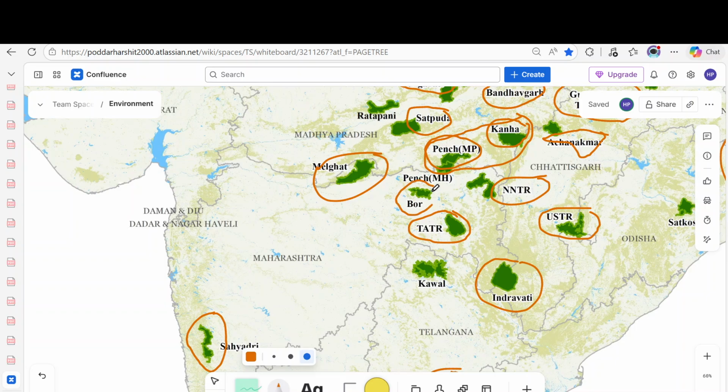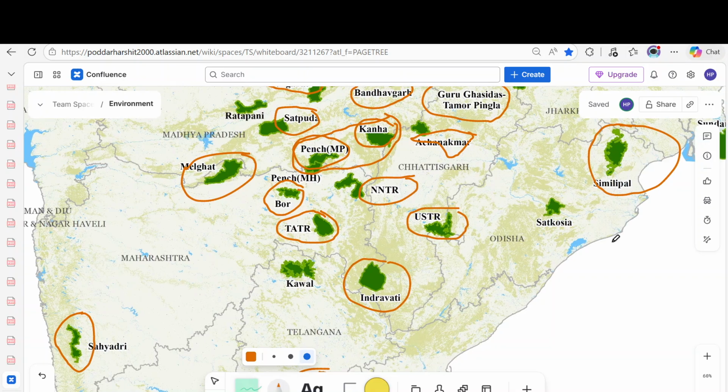So you know the Orang Tiger Reserve and the Boar Tiger Reserve. They are the smallest tiger reserves in the country. Okay. Now come to Odisha. We have already covered Simlipal, and there is one Satkosia Tiger Reserve. Satkosia Tiger Reserve is in the Mahanadi Gorge.